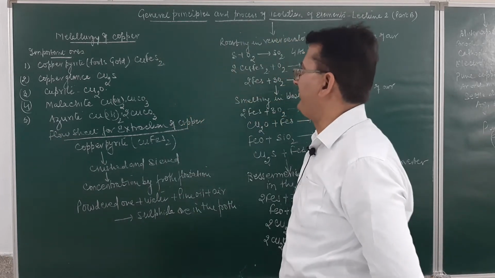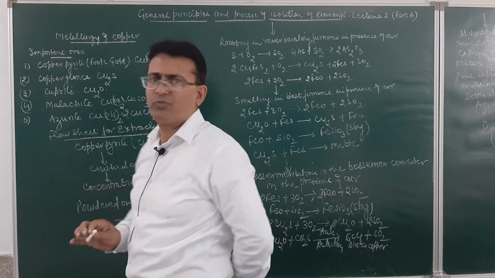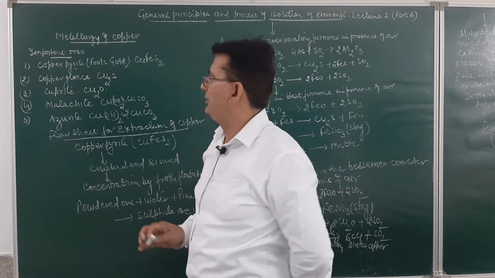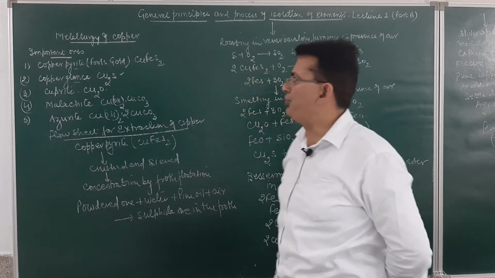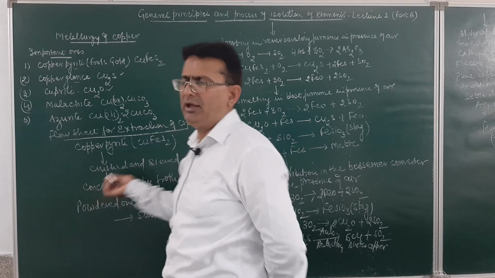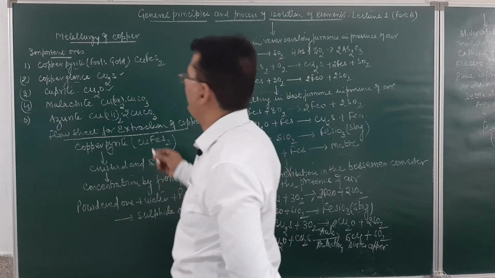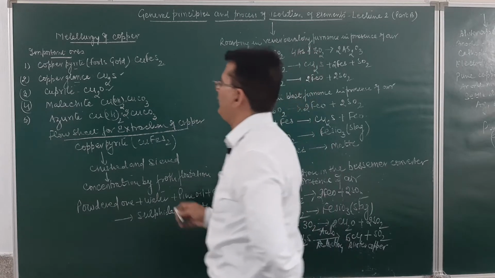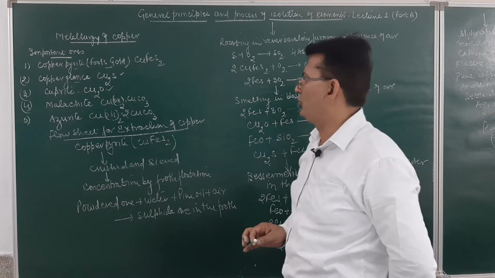As far as copper is considered, the important ores of copper are copper pyrite, also called fool's gold, with formula CuFeS2. Then copper glance, formula Cu2S. Cuprite, formula Cu2O. Since you are entering multiple choice questions, these are almost sure questions in the examination. What is copper glance? Cu2S. What is cuprite? Cu2O. What is copper pyrite, or fool's gold? It is CuFeS2.